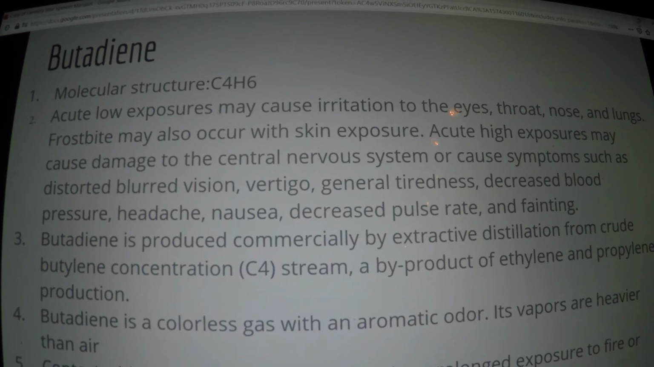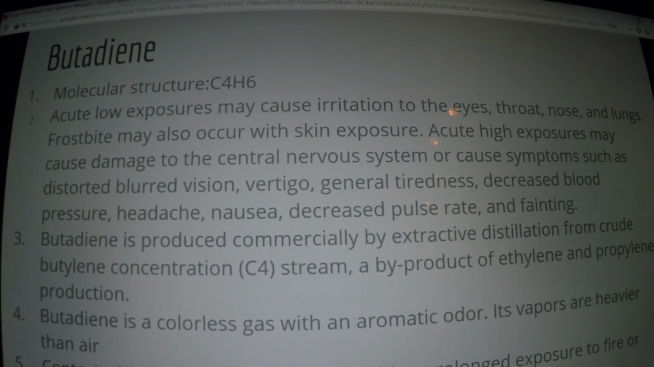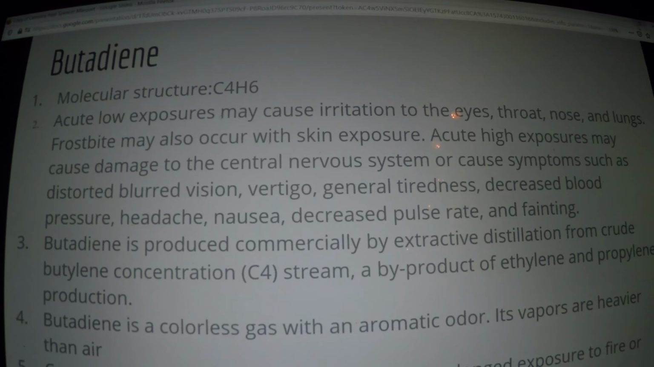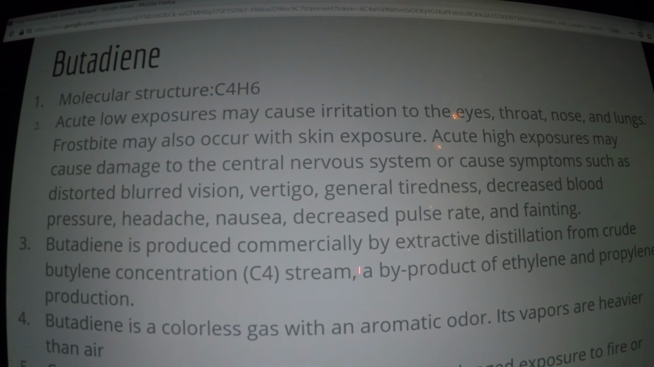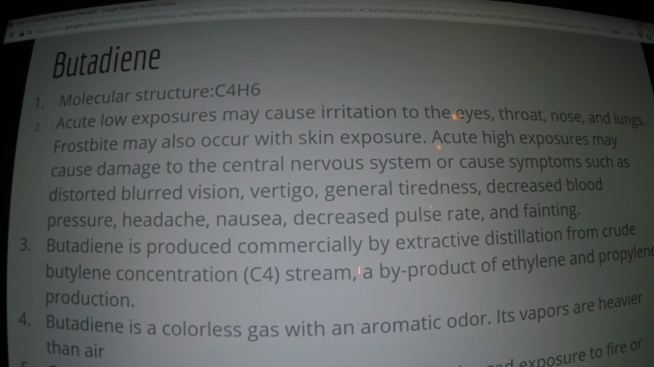Butadiene. The molecular structure is C4H6. Some hazards that may be caused via exposure are irritation of the lungs, nose, and throat, frostbite, and it can eventually lead to death, among other things.